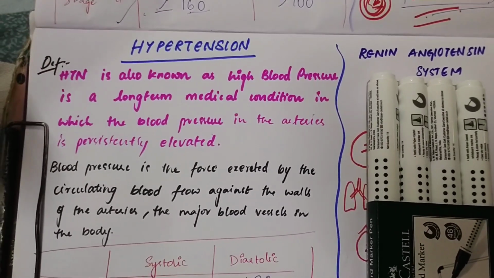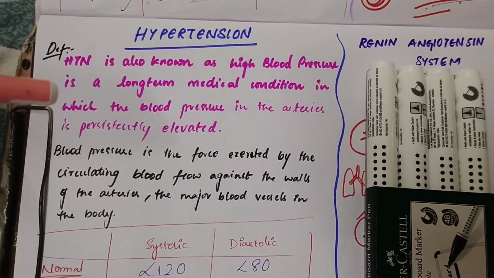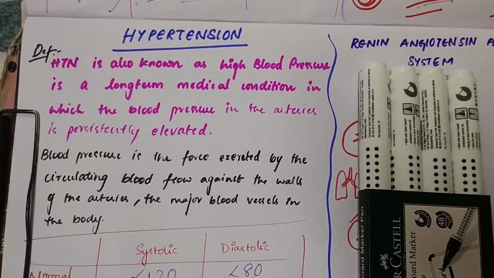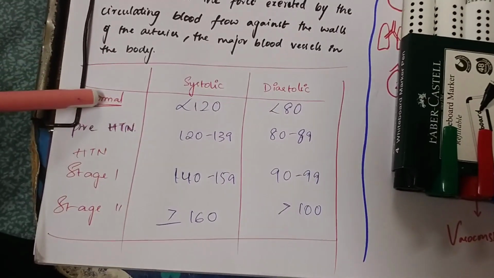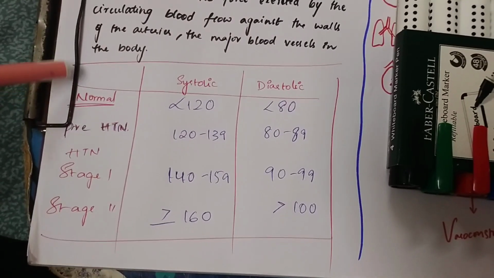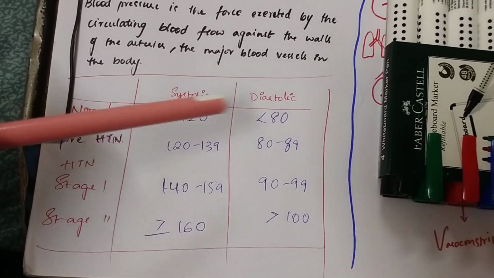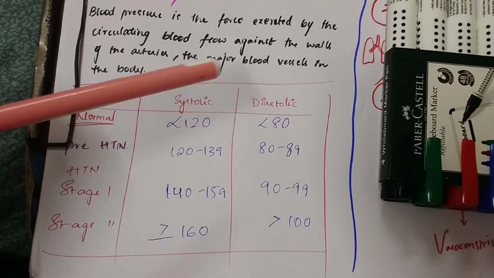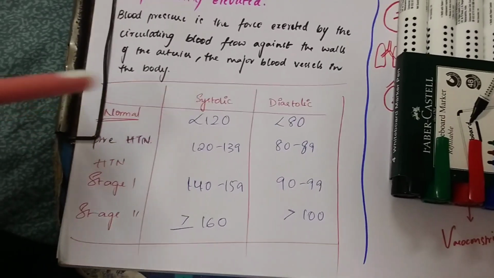We know high blood pressure means the pressure is increased, but there are some normal values, and then there are values by which we consider it as hypertension. The normal average blood pressure is 120 over 80. Our systolic blood pressure should be 120 or less and our diastolic blood pressure should be 80 or less.